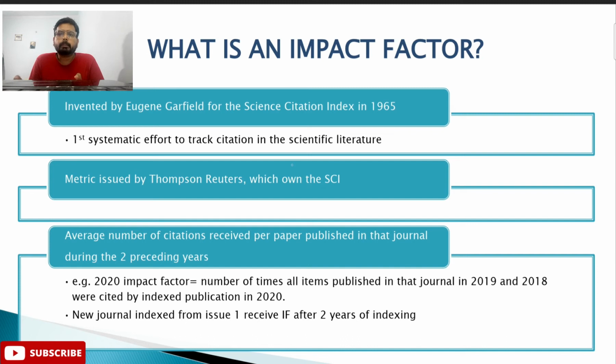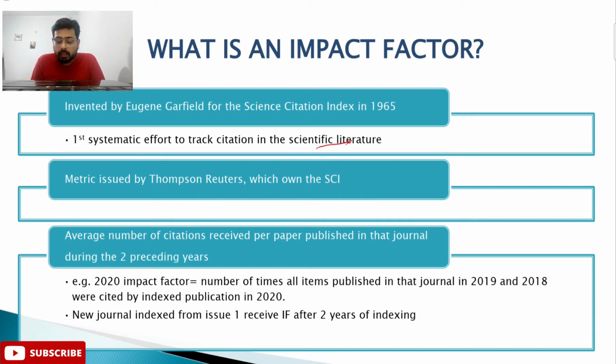So first of all, I'll start with what an impact factor is. The impact factor was invented by Eugene Garfield for the Science Citation Index in 1965. It was the first systematic effort to track citation in the scientific literature. The metrics which are used for calculation of this impact factor were issued by Thomson Reuters, which currently owns the SCI.